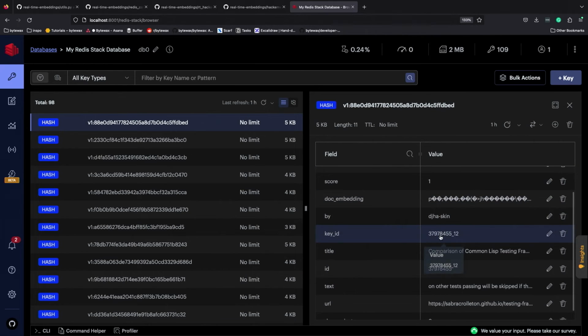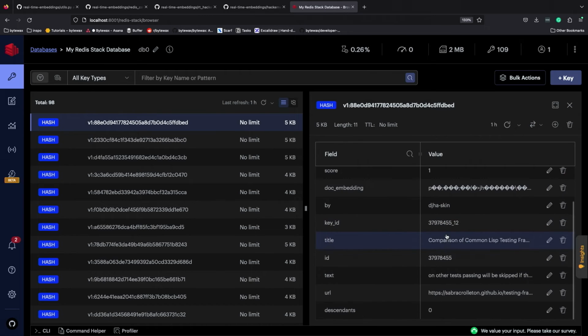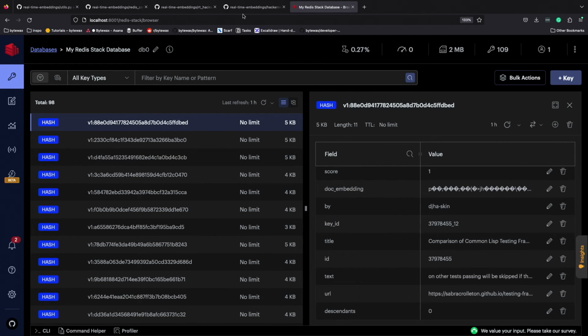So in this instance, we have key ID. If we went back to the code, which is probably not in existence anymore, the key ID represents the item, so that's like the story, and then the chunk. So what we could do, which is kind of fun, is, the story's 12 chunks long. If you were just using a straight vector retrieval, this might not have this optionality, but we could actually do some sort of regex search where we could find the top story, and then we could retrieve all the chunks, because not all the chunks will match potentially, but you might want all the chunks and string them together and put that in the context.